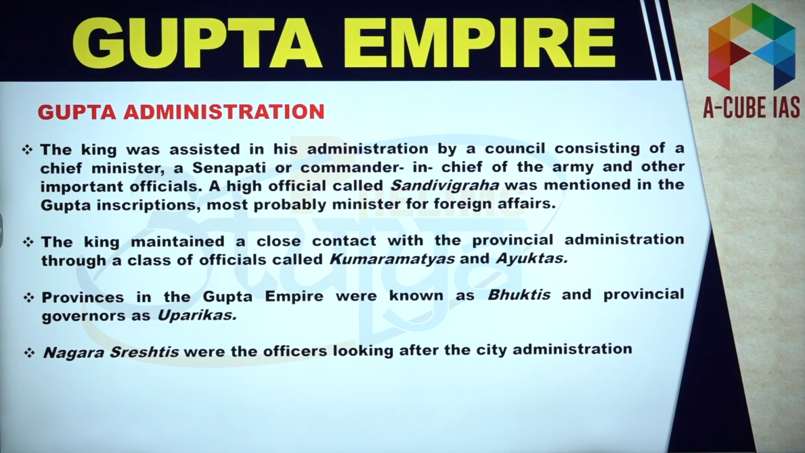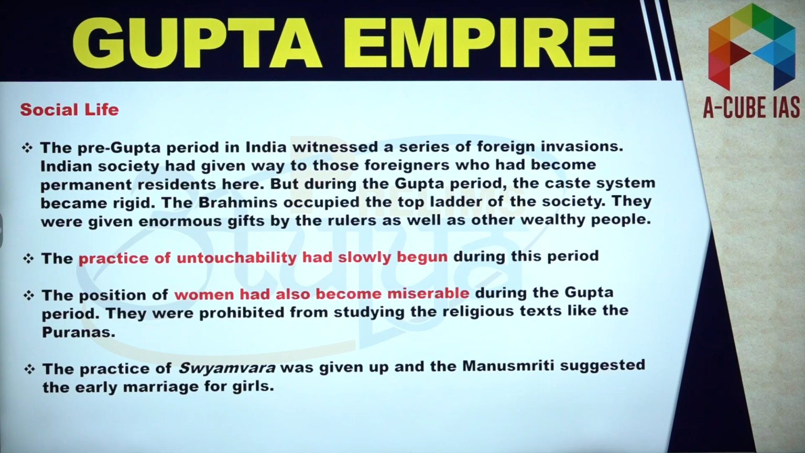Here you can remember that provinces were known as Bhuktis and provincial governors were known as Uparikas. So these names you can go through on the slide. These are very, very important from the prelims perspective.